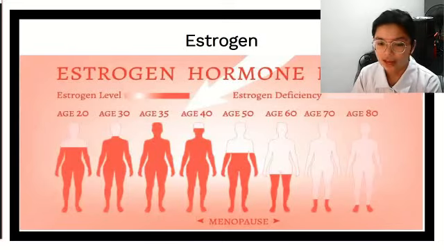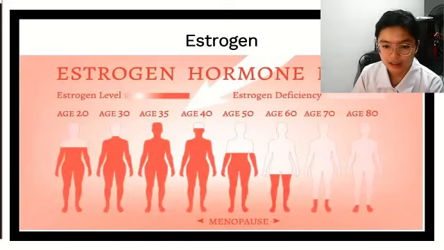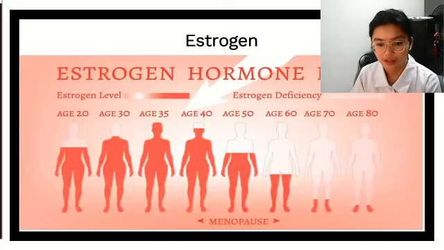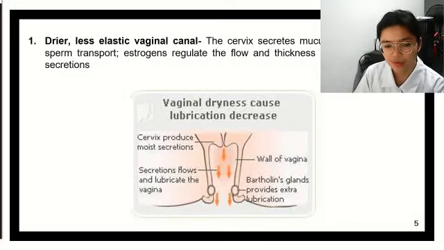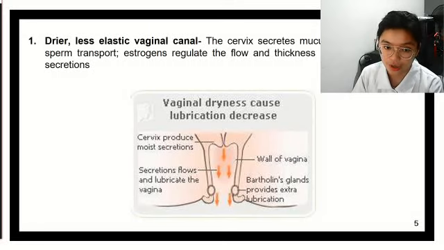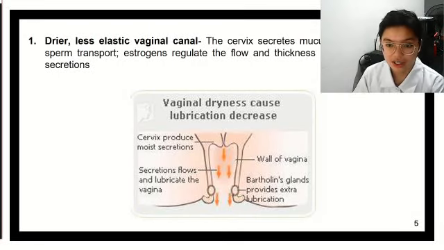Now, what does the decline of estrogen level mean in a woman's body? It means that there is a drier, less elastic vaginal canal. Now, we must remember that the cervix is responsible for producing moist secretions.